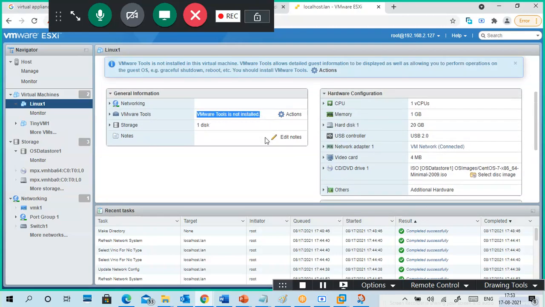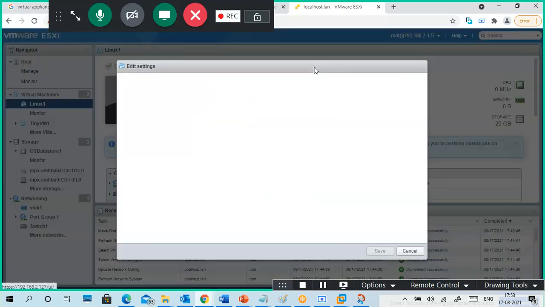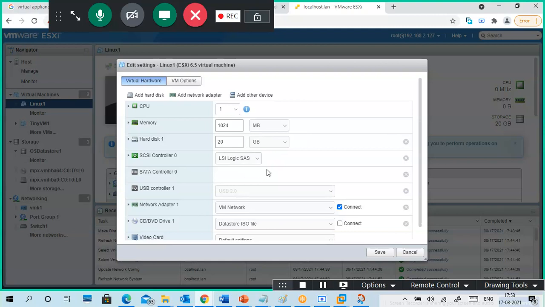Okay, VM Tools are not installed. If you want to change the compatibility, I gave an old one, so it is given like that now. You can change it if you want. Edit settings. Okay.